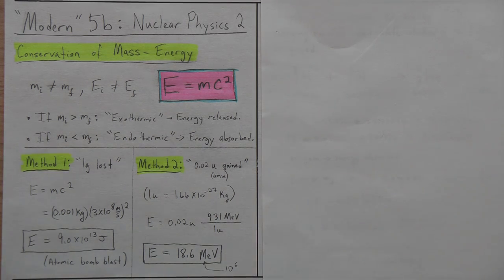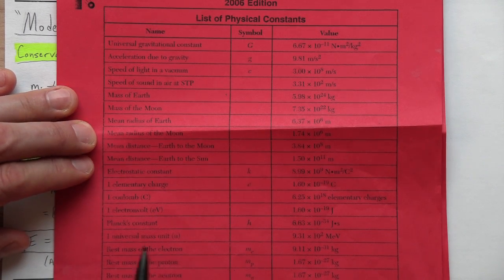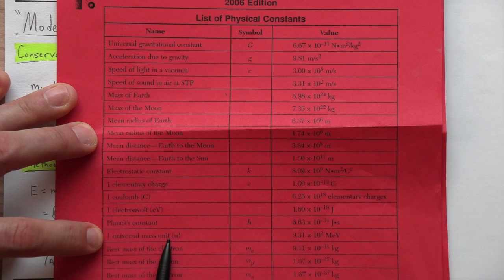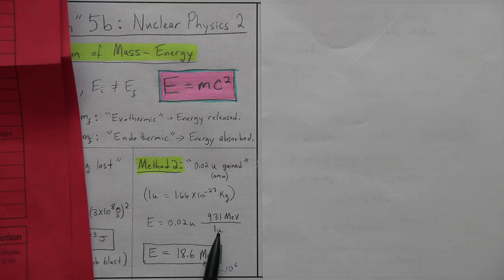Front cover of the reference table. So here's the first table here. Near the bottom here, we've got one universal mass unit, and we see 9.31 times 10 to the 2, or 931 mega electron volts. So I knew I was going to put atomic mass units in the bottom and mega electron volts in the top.